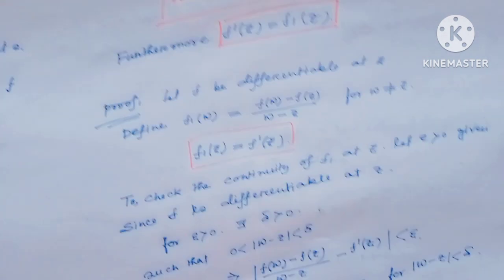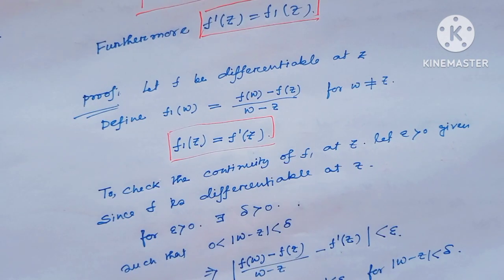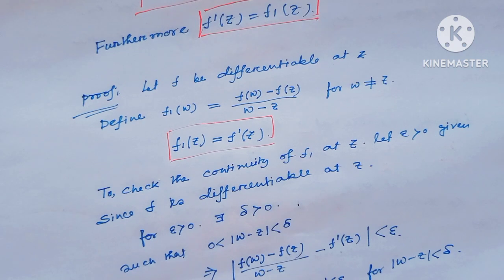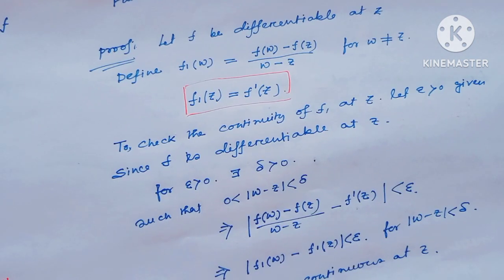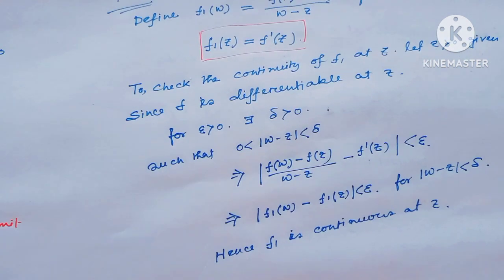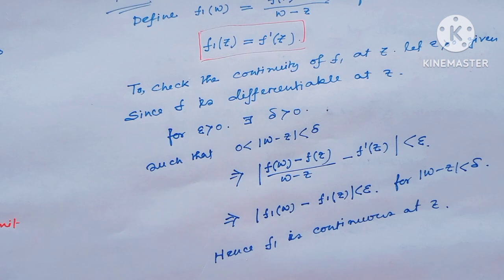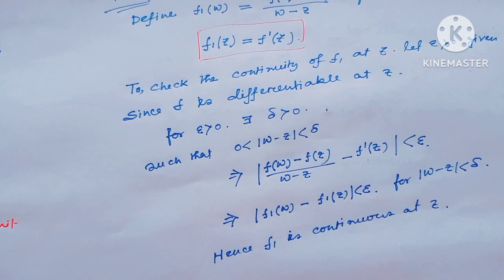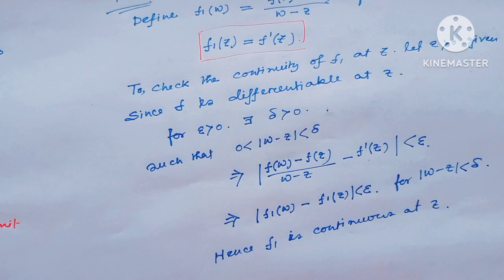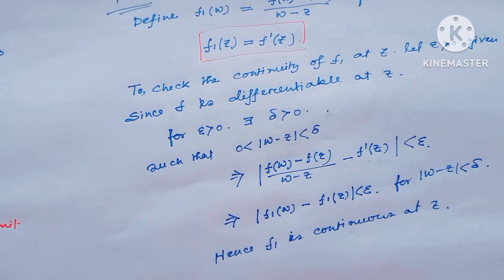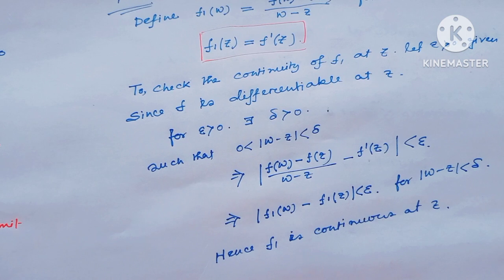To check the continuity of f1 at the point z, let epsilon greater than 0 be given. Since f is differentiable at z, for all epsilon greater than 0 there exists delta greater than 0 such that 0 less than absolute value of w minus z less than delta implies the absolute value of f of w minus f of z divided by w minus z, minus f prime z, is less than epsilon.